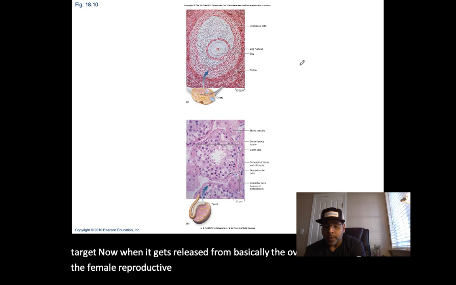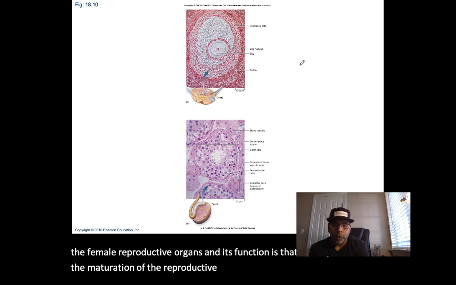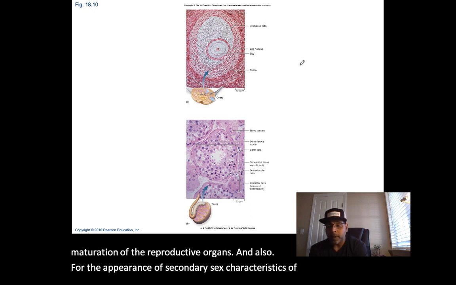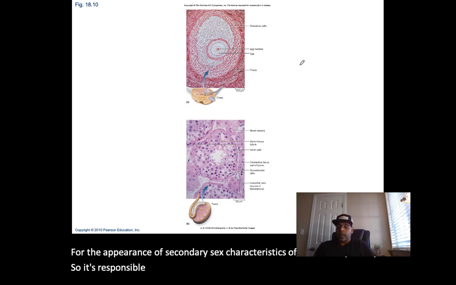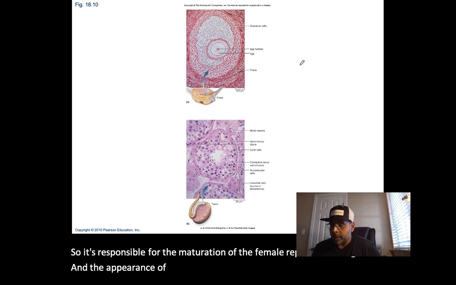And its function is that it's responsible for the maturation of the reproductive organs and also for the appearance of secondary sex characteristics of females at puberty.